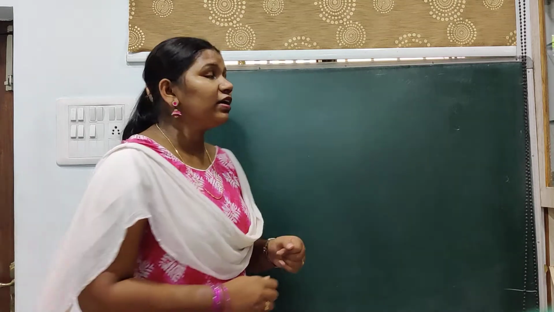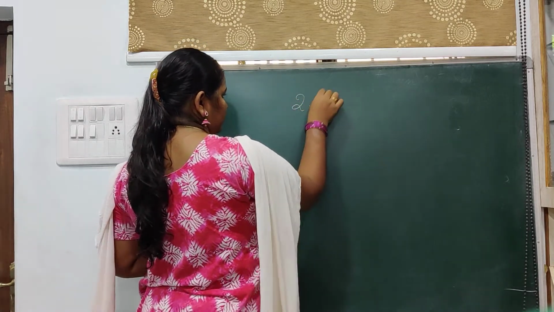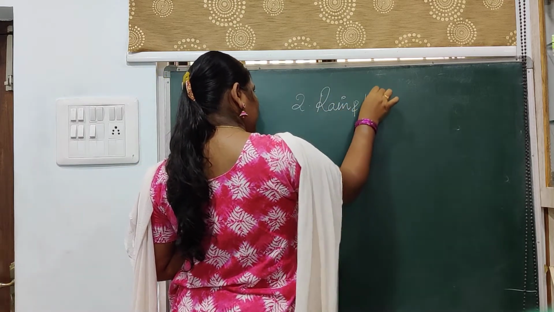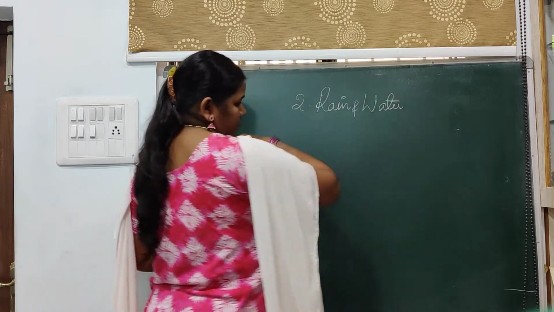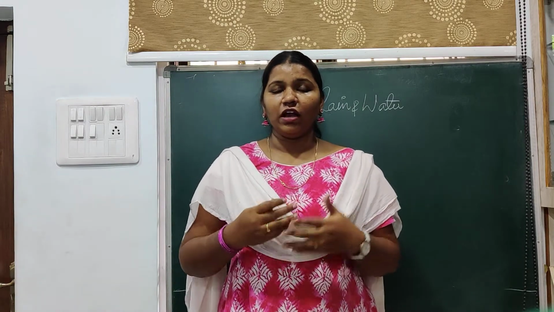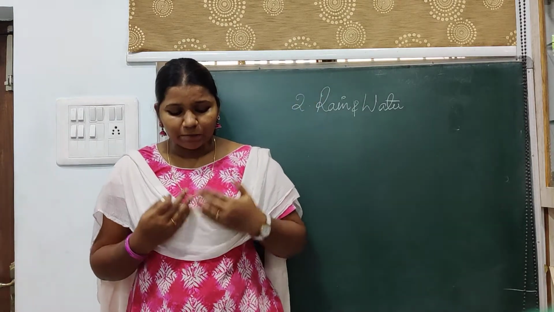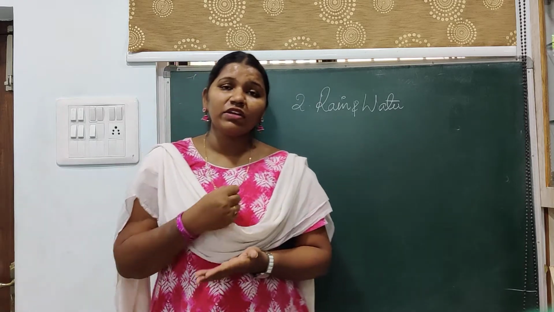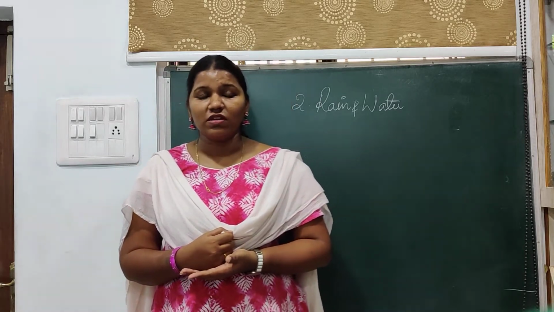In the previous videos, we went through the first lesson of class 7, reading of different kinds of maps. Today we're going to start the second lesson regarding rain and water. Especially we're going to discuss how the rains are formed, how we get the rains every year, and how the clouds are formed. So we're going to discuss that in detail.